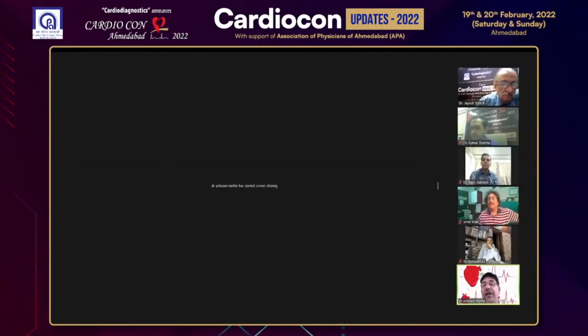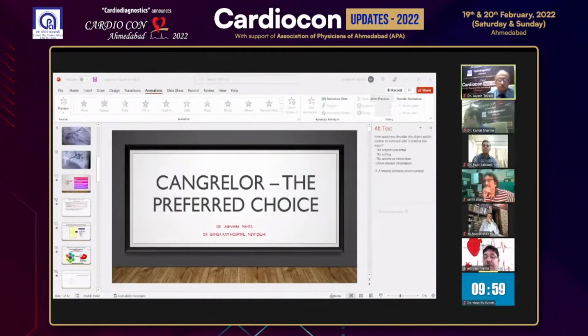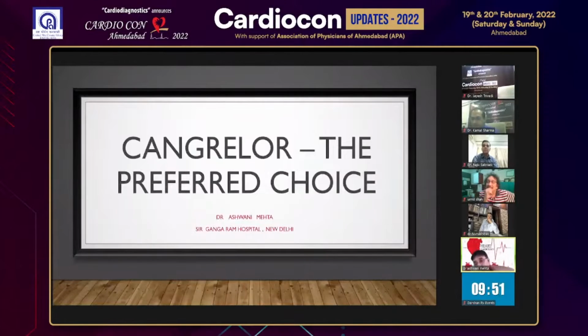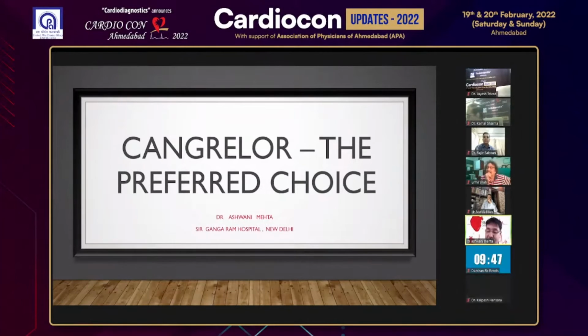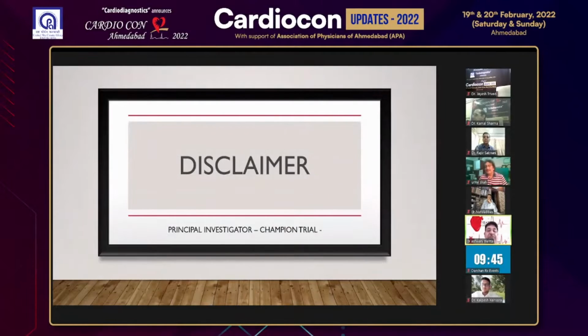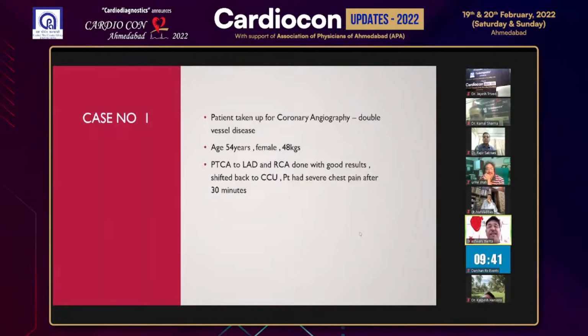So we've had a very nice talk by Dr. Shah, and I really enjoyed it. He has shown how the drugs work, the tirofiban and the cangrelor. I'd like to put forward why I think cangrelor is better. This is my disclaimer, and I'll go with the practical scenario, and the practical scenario is very clear. I'll show you.